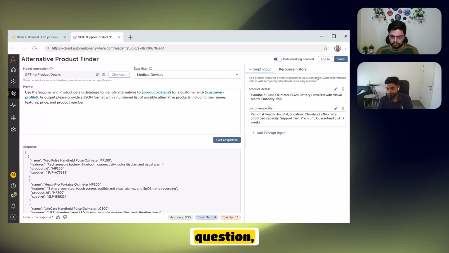Now, I have one question, Suraj. When you fine tune this prompt and save this as an AI skill, would that be directly consumed via bot, or does a developer have to come here and get the response and then do this manually?